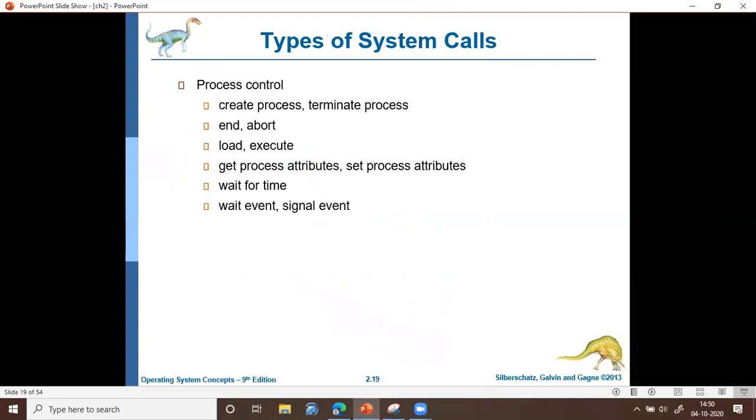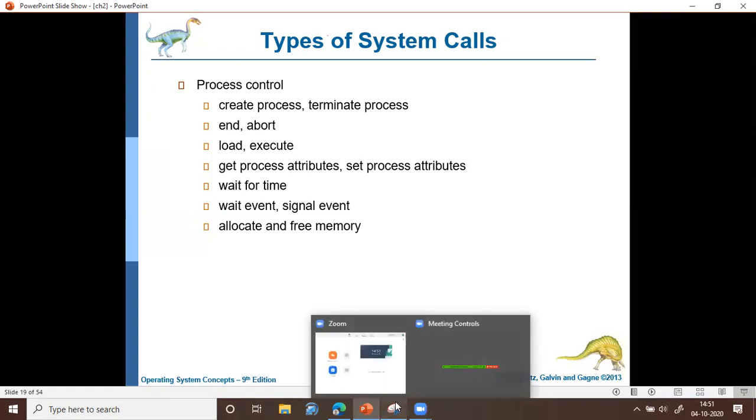And then processes will be using system calls to allocate and free memory. Depending on the new processes created, memory has to be allocated or freed. If a process goes out of the main memory, then memory should be freed. If a new process comes in, then new memory should be allocated. The next system call is in connection with errors or abnormal termination of a process.